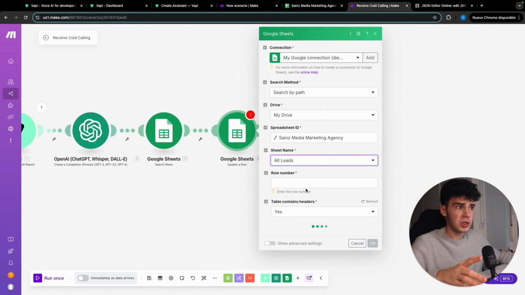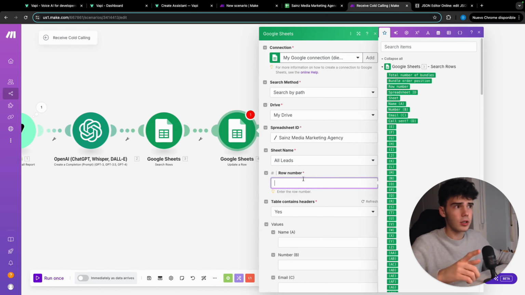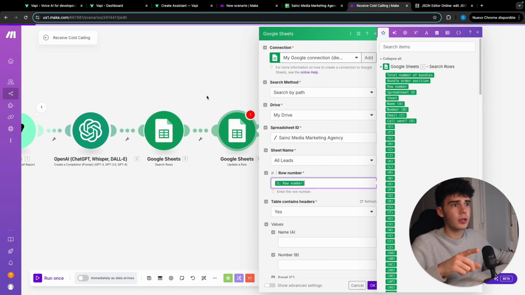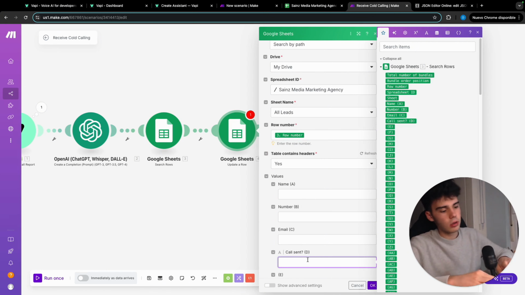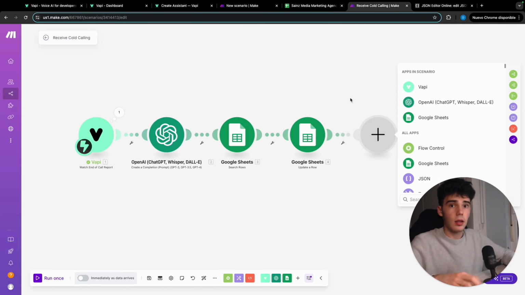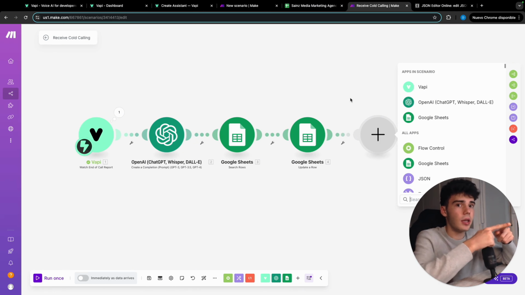Remain all leads, and inside the row number we're gonna include here the row number from this module, and we are gonna put here in call send, really easy. And now we're gonna set up a filter for the people who said that they were interested and not. If they were interested in receiving the email, we are gonna send the email, and we are also gonna include it inside the seat of the people interested in the email.